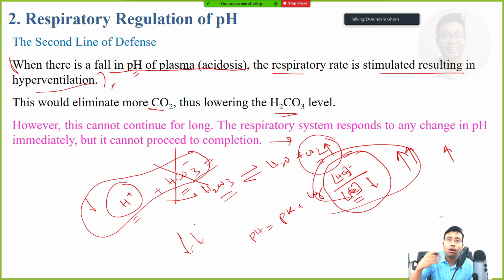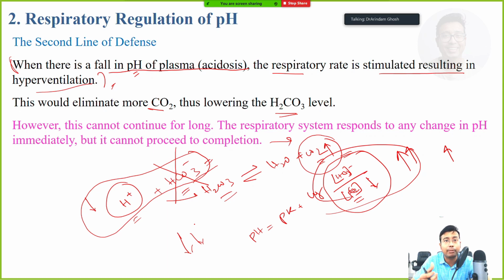By driving off excess CO2, expiring out the excess carbon dioxide. This is very important. One way to drive out all the CO2 is known as hyperventilation. This is the only way, not one way. Hyperventilation means we are doing like this. You may think more oxygen is coming. Yes, definitely more oxygen is coming, but this is leading to more washout of CO2.